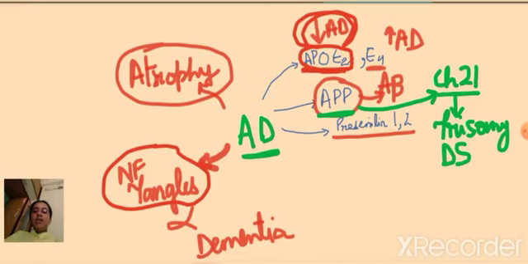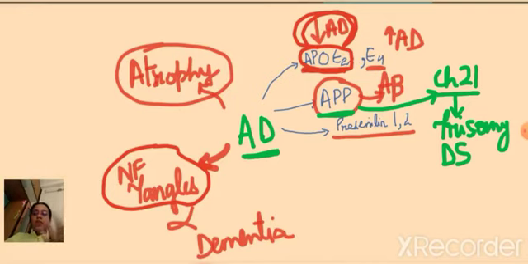Other than this, patients of Alzheimer's disease have generalized cerebral atrophy. Cortical atrophy, especially in the hippocampal area, is very prominent. The sulci and gyri are going to change. The gyri are going to narrow and the sulci around them are going to become wide.